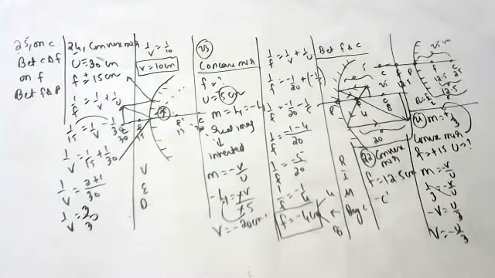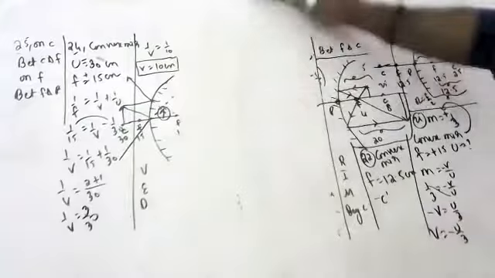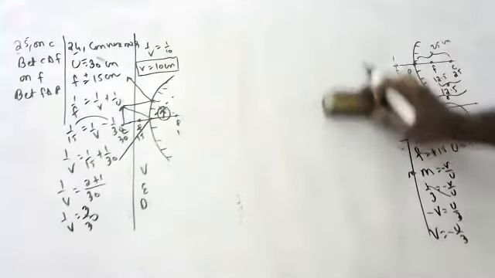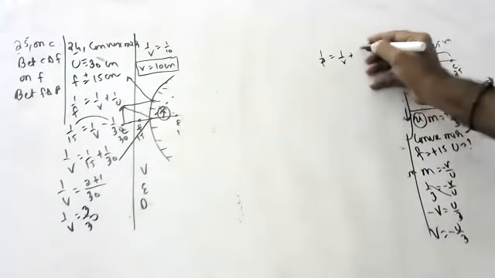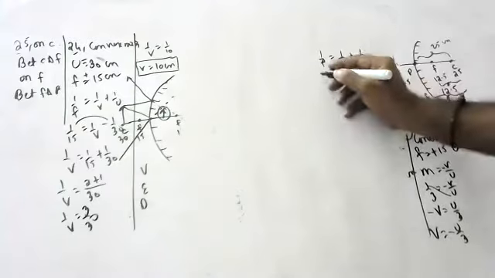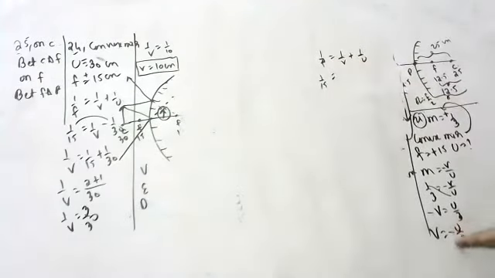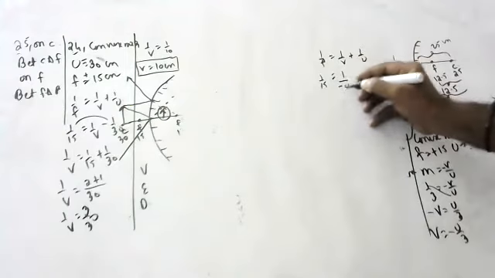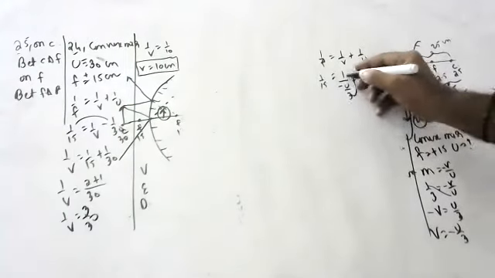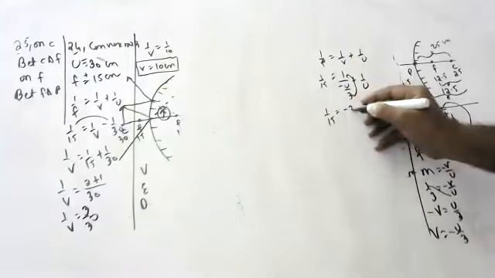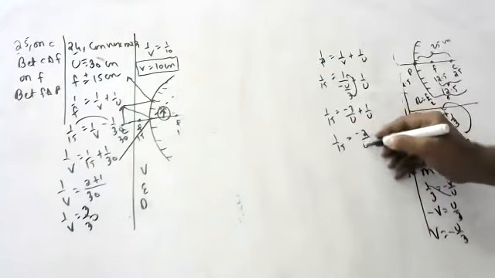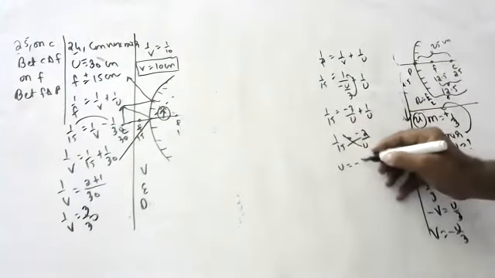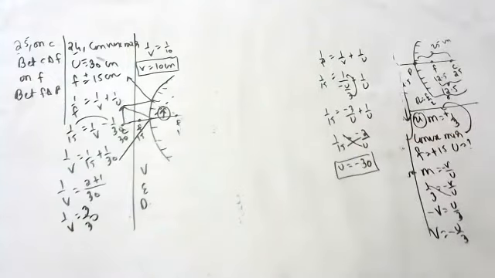Okay, children, let's substitute. V is equal to minus U by 3, no? One by F is equal to 1 by V plus 1 by U. So 1 by 15 is equal to minus 3 by U plus 1 by U. 1 by 15 is equal to minus 2 by U. U is equal to minus 30 centimeters, children.